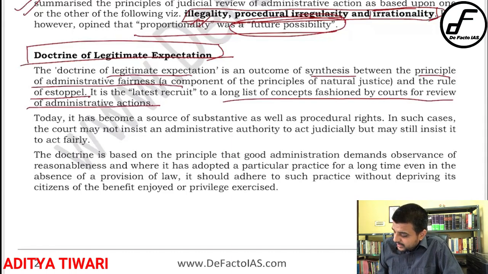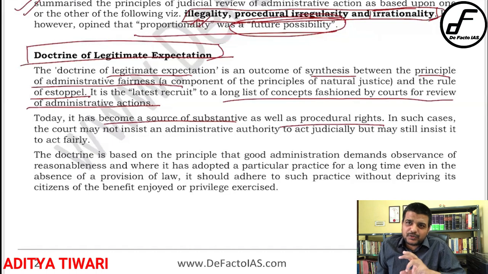Now today it has become a source of substantive as well as procedural rights. Okay, it means the doctrine of legitimate expectation can be substantive as well, right? So substantive, it means that if the whole policy and some procedure of the policy have been changed, then also it can be exercised.